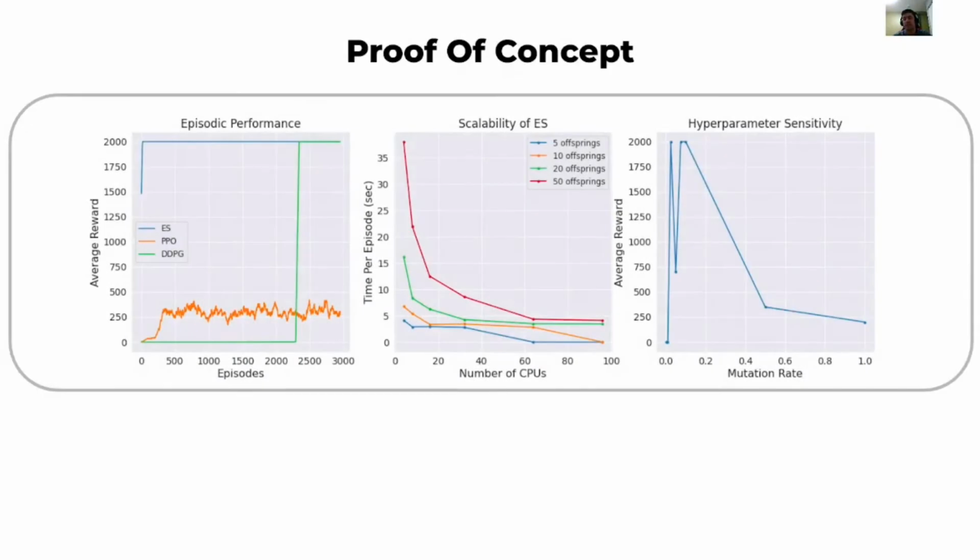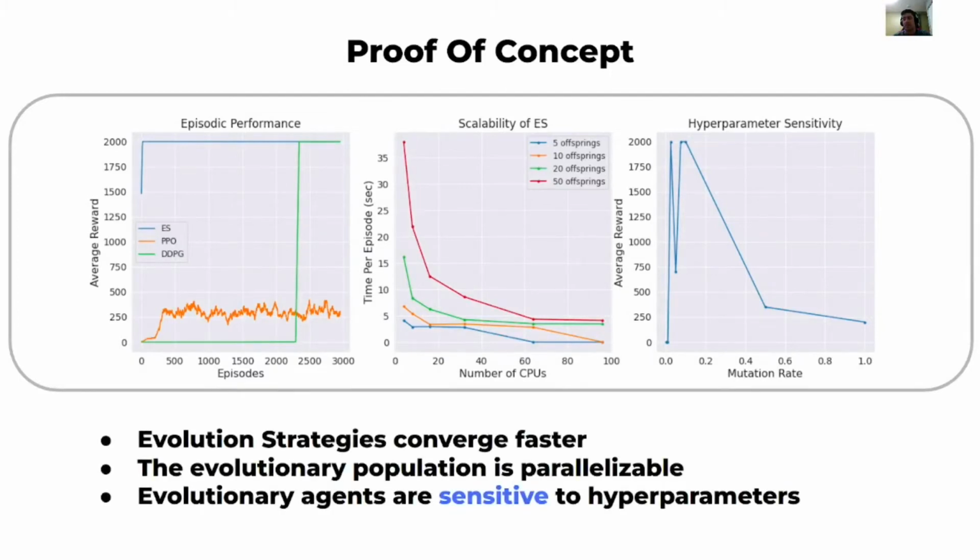As we see, evolution strategies converge faster when compared to gradient-based RL algorithms. Additionally, the population is parallelizable in the number of CPUs, indicating that ES is much more computationally efficient. However, the ES algorithm is extremely sensitive to its hyperparameters. How can we improve the evolutionary methods with RL agents to effectively address these limitations?